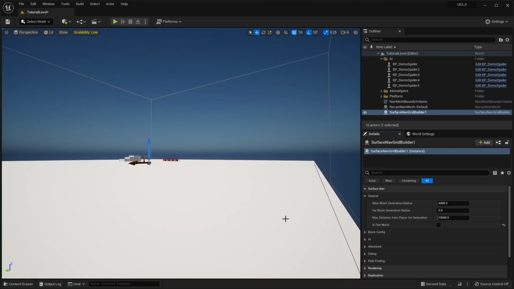And when this setting is unchecked and you don't set a planet for the pawn, it will automatically use the closest planet actor to the pawn as the planet it's on. Now, if you're not doing anything with angle limits for your pawns in the Surface Nav movement component, then this setting really is not going to help you. Or I should say it won't really do anything if you're not using the angle limits.